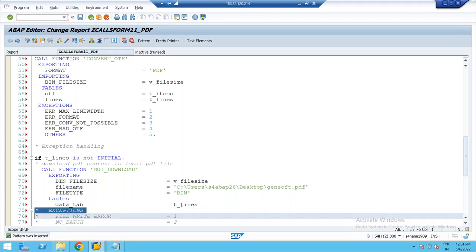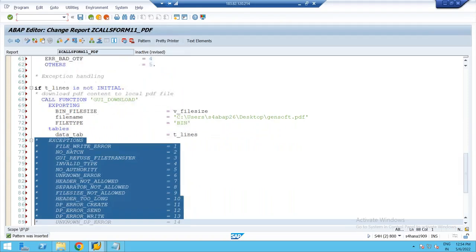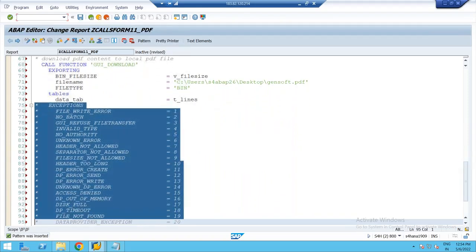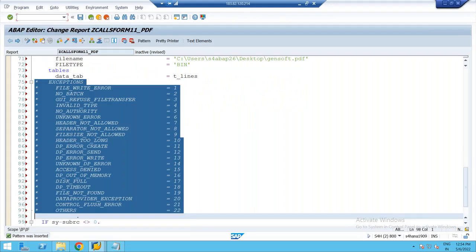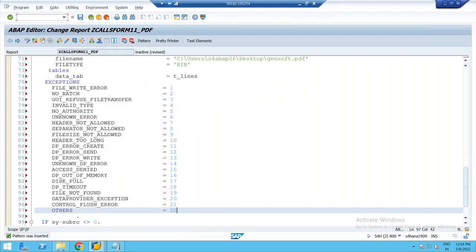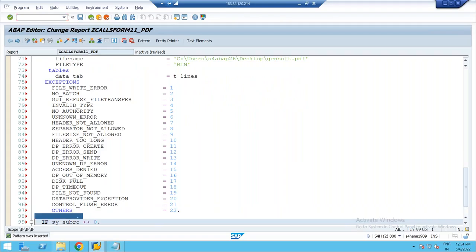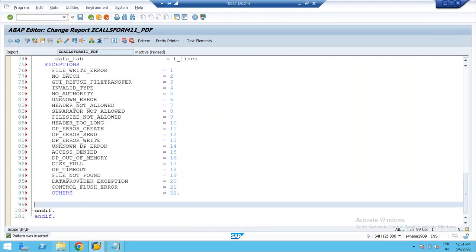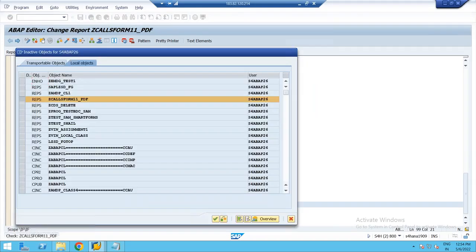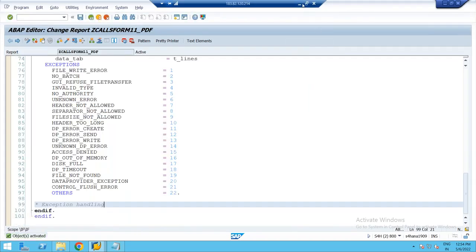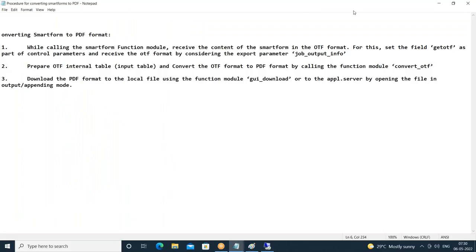Exceptions, handle the exceptions. So these are the three steps you have to follow. Check for the syntax. From the interview point of view also, if asked how do you convert a smart form to PDF, you have to explain these three steps.